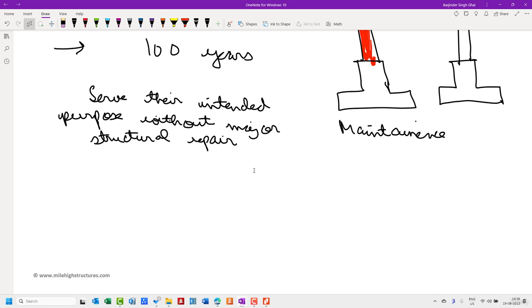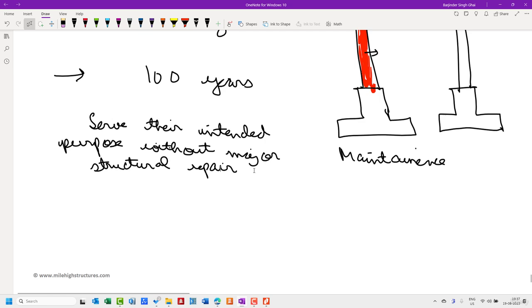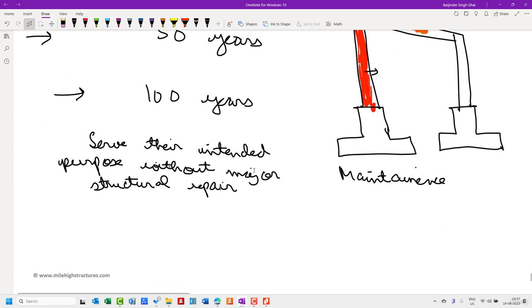Let us say if we are targeting special structures like a major dam or extreme hazard facilities, those structures have to be designed for very high importance levels, and an intended life of 100 years or more also. So that was the basic introduction to section 1 of AS1170 part 0.